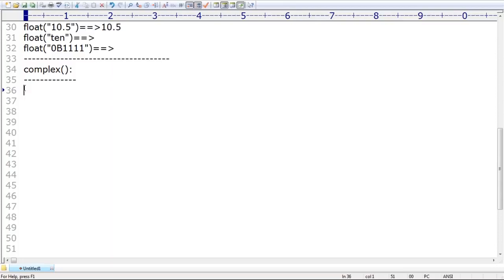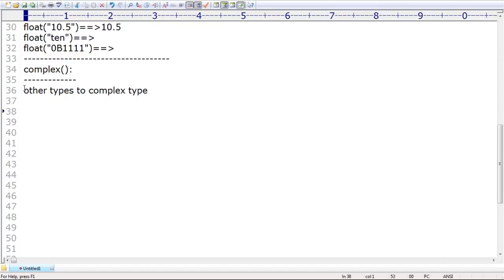Okay, now complex. Sir, I didn't cover this one, so take very special care. By using the complex function, we can convert other types to complex type. Regarding other types to complex type, more concentration is required. Other types to complex type.